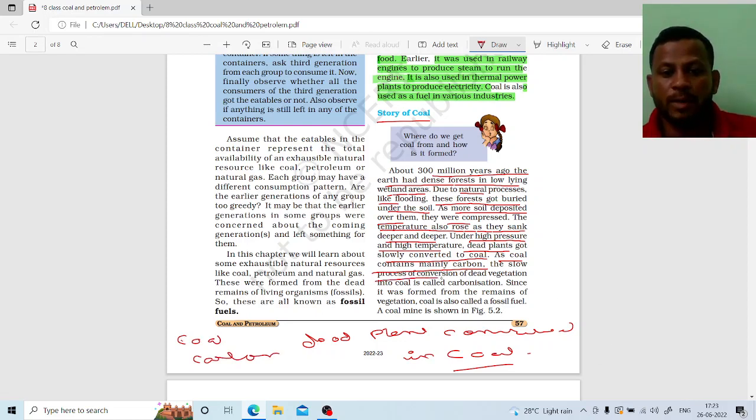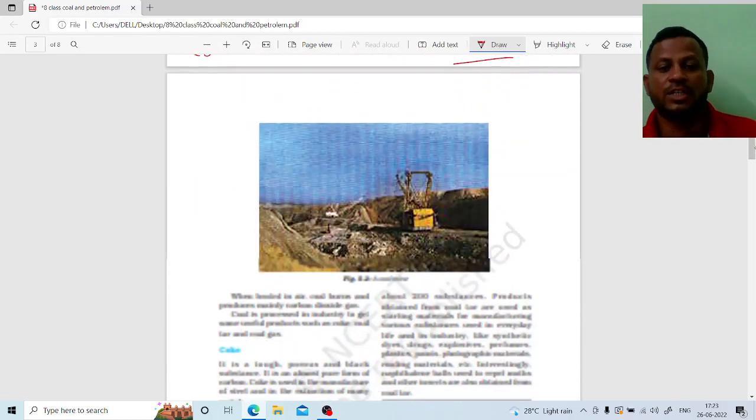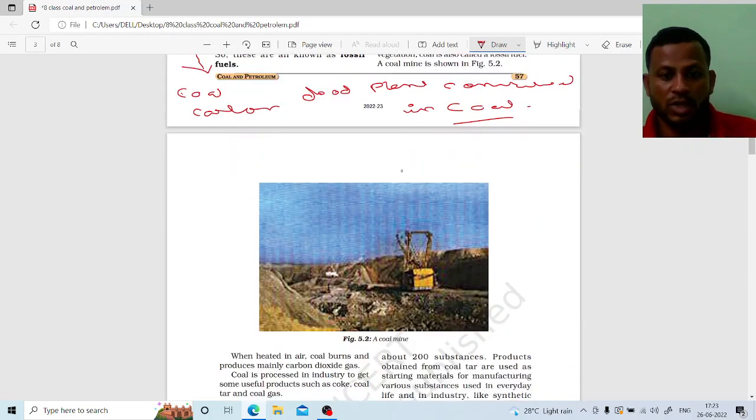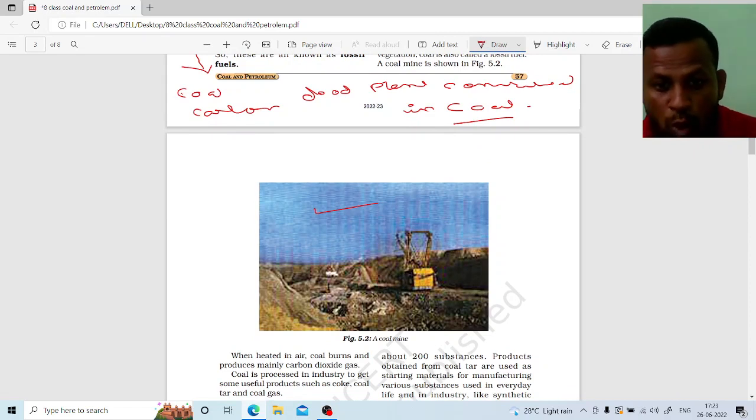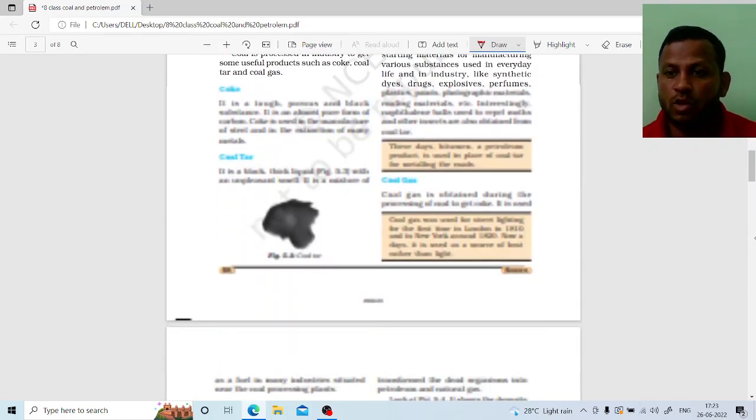The process of conversion of dead vegetation into coal is called carbonization. It means slowly converting the vegetation or the dead plants. The plants slowly converted into coal, that is known as carbonization. It takes many years, millions of years. Look, this is the picture of a coal mine, from where the coal is taken out of the earth's crust.